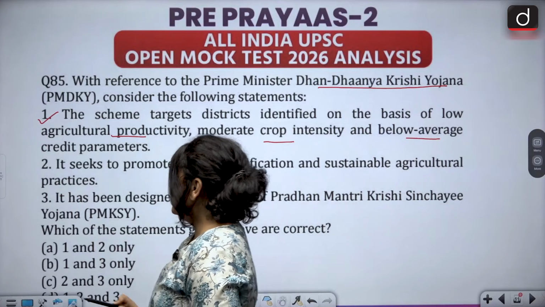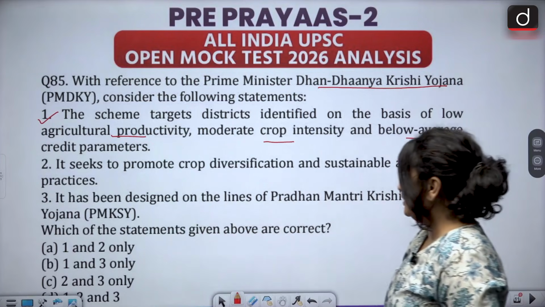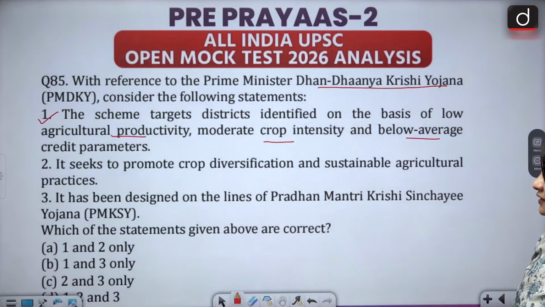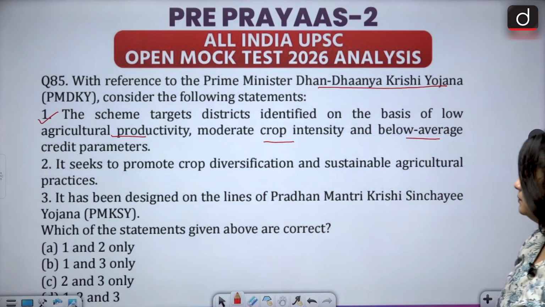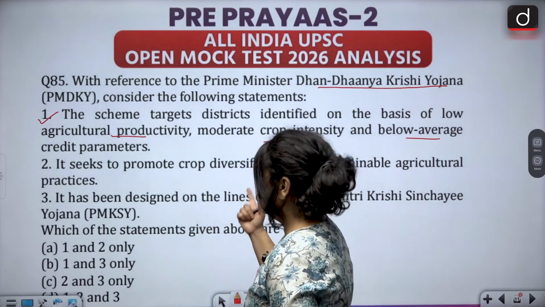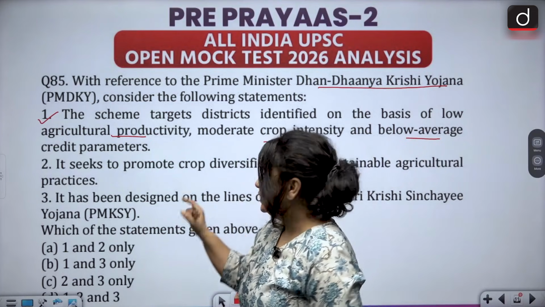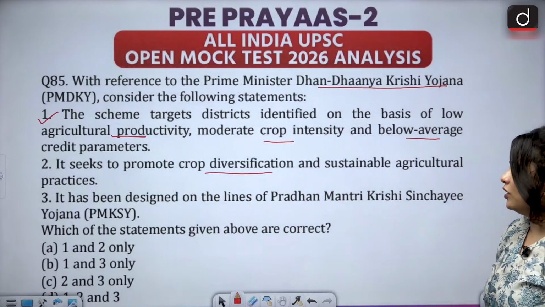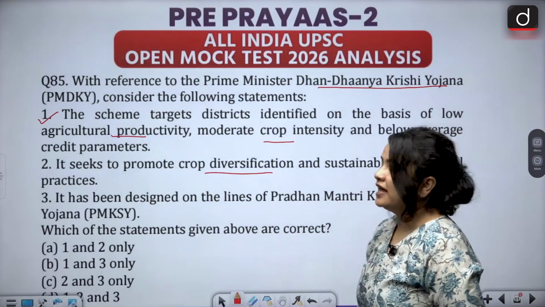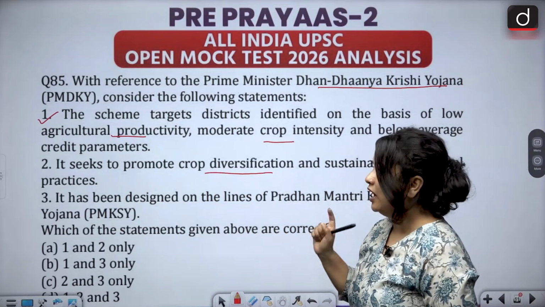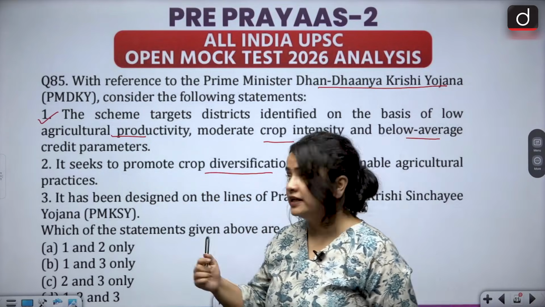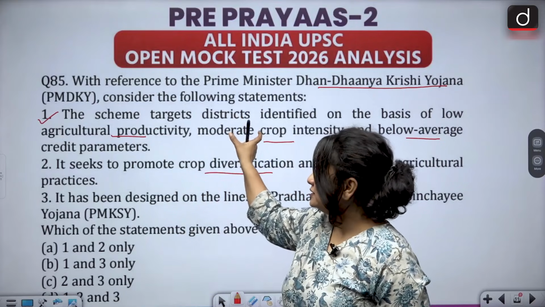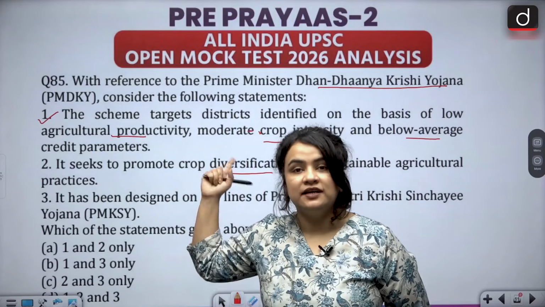The second statement says it seeks to promote crop diversification and sustainable agricultural practices. Now, this again is correct. This scheme does in fact try to promote crop diversification as well as sustainable agricultural practices. However, we can also take a hint from the areas or parameters that it is targeting.